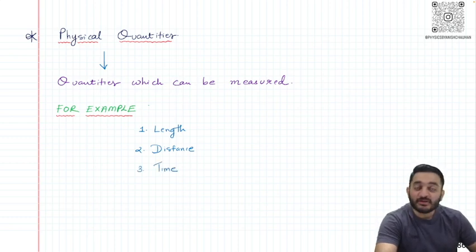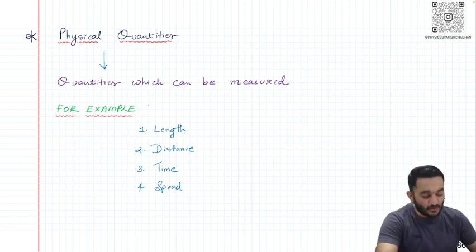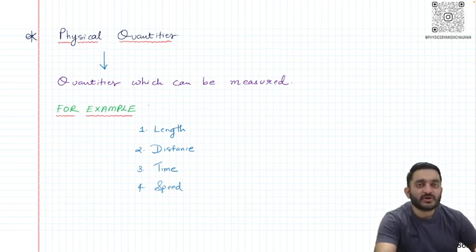At the same time, we can measure time. We have watches and we can see how much time we take to complete a certain lap. We can also measure the speed of an object by simply knowing how much distance it has covered in a certain period of time. So these are the quantities which we call physical quantities, because all these quantities can be measured. And a quantity which cannot be measured, like human emotions, cannot be called a physical quantity, because it cannot be measured by any particular instrument.